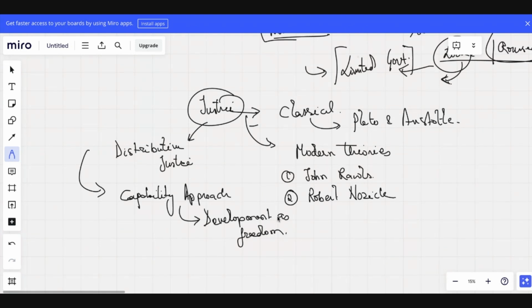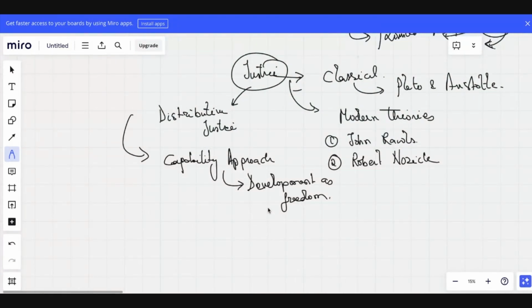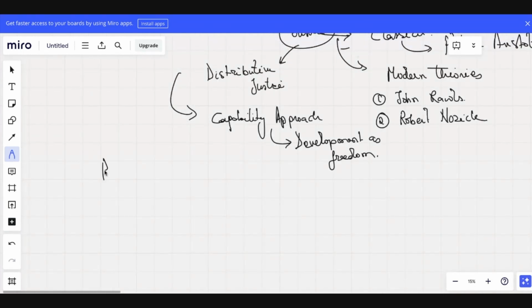Again, justice can be divided into different procedures. Why are we talking about this concept of procedural justice? Any idea?